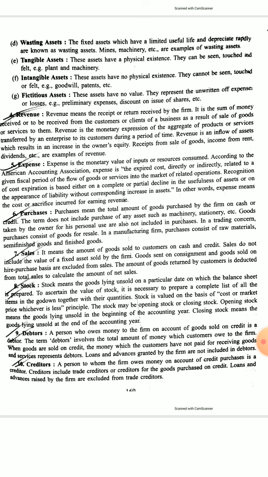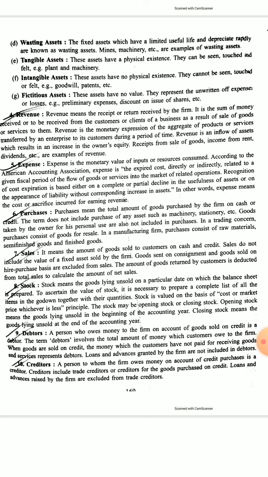Intangible assets are those assets which have no physical existence. They can be felt only. Their existence is there, like patent rights, goodwill, copyright, etc. All those are assets because they have future benefits. They can yield money, but they cannot be seen by mere eyes, so we call them intangible.